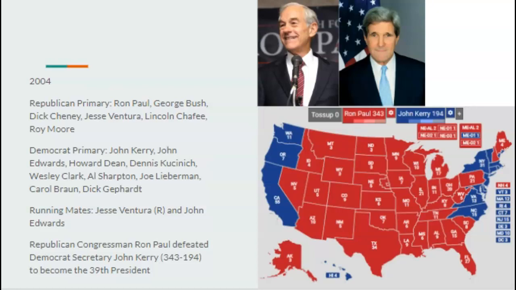Ron Paul would fight against the Patriot Act. He would be this national figure, the spokesperson for the American people who think, hey, don't you think the Patriot Act's a bit too much? And the Democrats won't listen. And the Democrats decided they wanted to nominate the Secretary of State, John Kerry, who's not that popular himself, and Ron Paul would go on to defeat John Kerry 343 to 194.